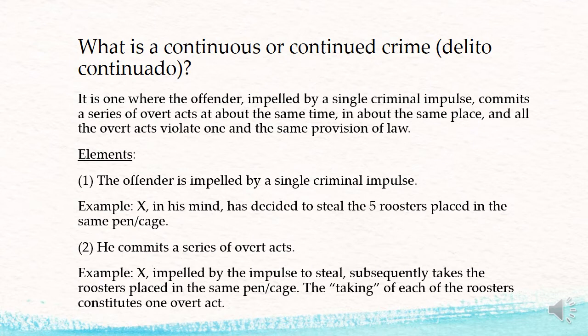Now, take note that the taking of each of the roosters constitutes one overt act. So, in the example shown, there are 5 overt acts that X committed because the taking of one rooster constitutes one overt act.